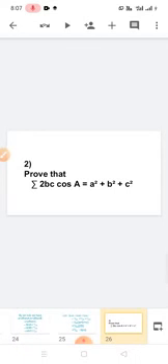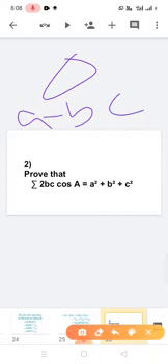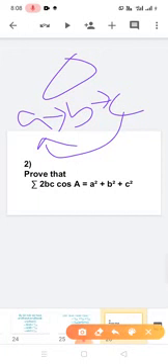Now we have to see another problem, that is summation of 2BC cos A. First of all we have to know what summation means. Summation symbol means we are adding. What do we have to add, and how? In any triangle there are 3 sides or 3 angles, that is A, B, C. So A can be replaced by B, B can be replaced by C, and C can be replaced by A. So we are interchanging the sides and angles, interchanging the sign, and applying the summation here.